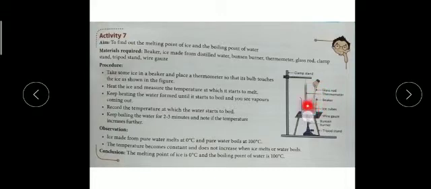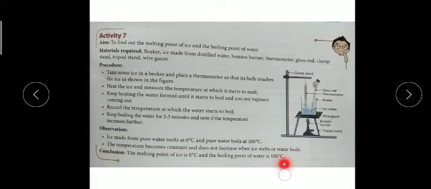You will see the reading increase from 0 and go up to 100 degrees Celsius. By observing the reading, we can say that 100 degrees is the boiling point of water. So by performing this activity, we find that the melting point of ice is 0 degrees Celsius, whereas the boiling point of water is 100 degrees Celsius.